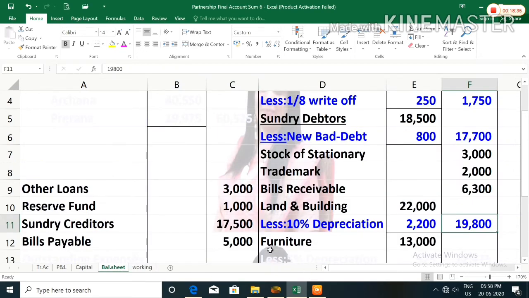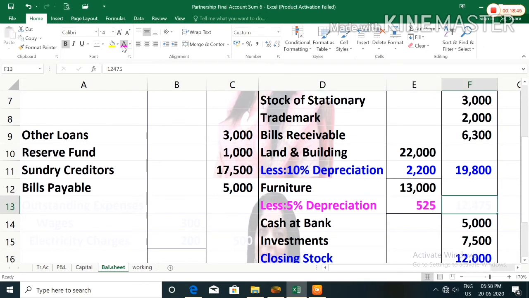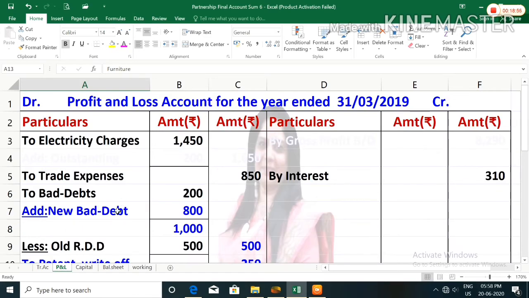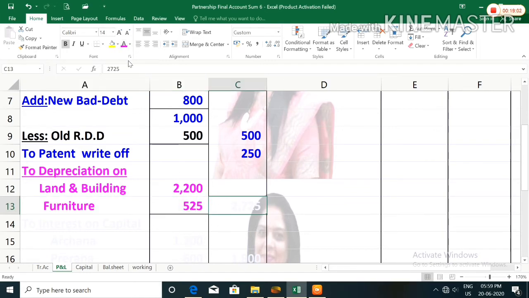In the balance sheet, you have to deduct from the furniture, so you will write less 5% depreciation 525, and after deducting you have to record the amount 12,475 in the outer column. The second effect will be given in the profit and loss account debit side. Here you have to record, after land and building, furniture 525. The total depreciation amount will be recorded in the outer column, that is 2,725.